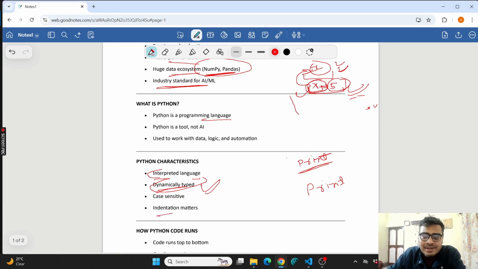Next is indentation matters. We will discuss this later, but let me give you one small thing about indentation. Indentation is used to create a block in code. Basically, indentation is nothing but the tab on your laptop keyboard. You have a button for tab. So basically, if the first line of the code starts from here, the second line starts from here, suppose.